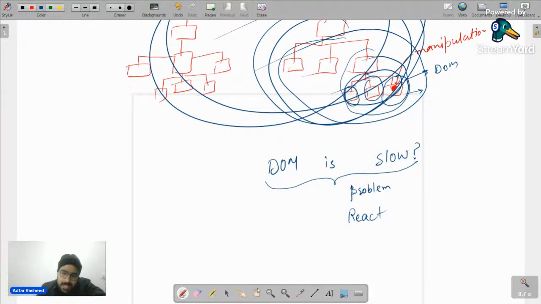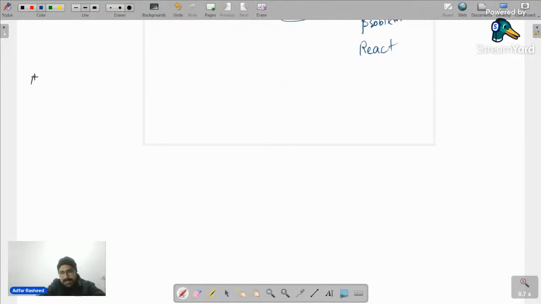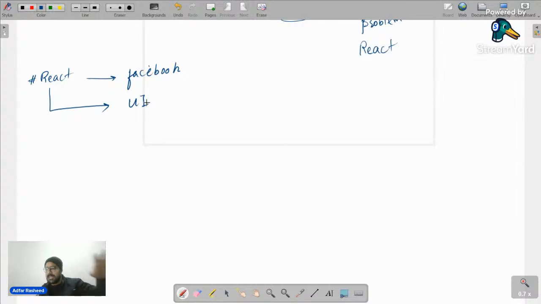Moving a little bit forward. Here came a library, and that library was named React. It is backed by Facebook. It's a library, and it has only one agenda: to create user interfaces, dynamic user interfaces, in a more readable way, in a more efficient way, in an easier way. Now, we all can agree on one point, that if in this universe there is something that is backed by Facebook, it's not going to die soon, right? So if there is something that has the backing of Facebook, this Meta company that we have, it's not going to die soon. That's why it's so famous right now in the market as well.